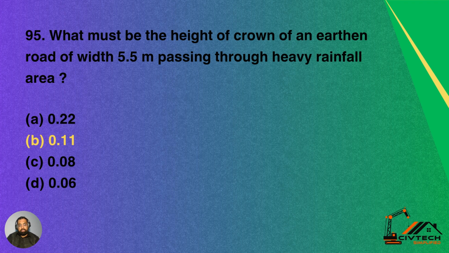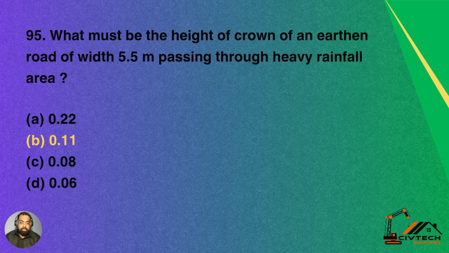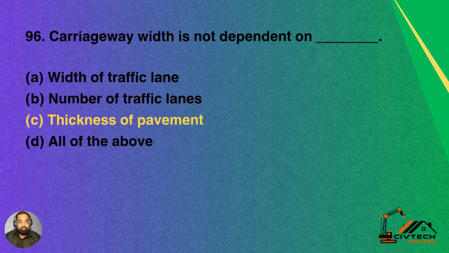Option A 0.22, option B 0.11, option C 0.08, option D 0.06. So B is the correct answer. 0.11 must be the height of crown of an earthen road of width 5.5 meter passing through heavy rainfall area. Option B is the correct answer.